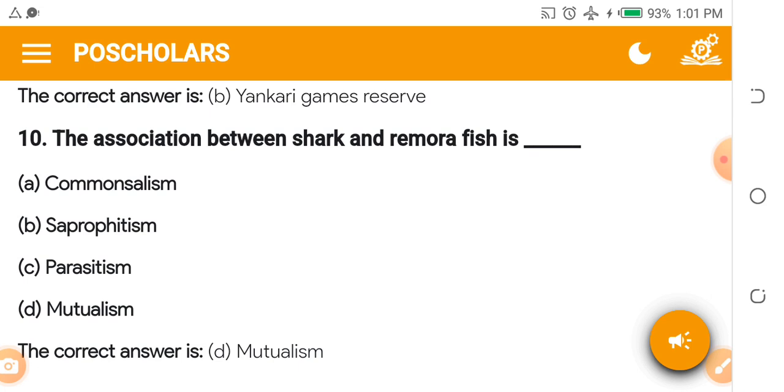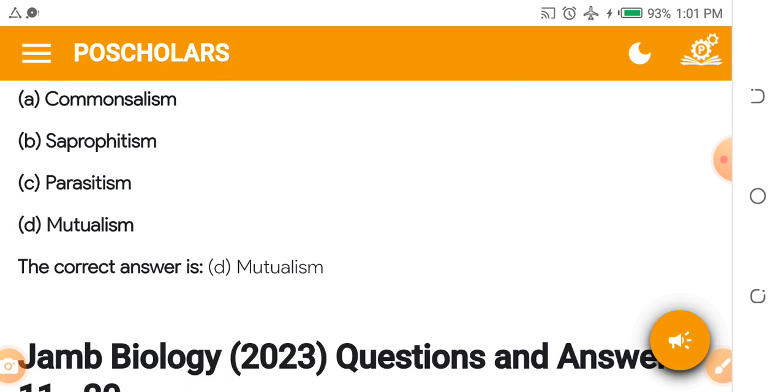The association between shark and remora fish is dash. A. Commensalism. B. Saprophytism. C. Parasitism. D. Mutualism. The answer is mutualism. There is something the remora fish does for the shark, and there is something the shark does for the remora fish. So it is mutualism. They have a mutualistic relationship.